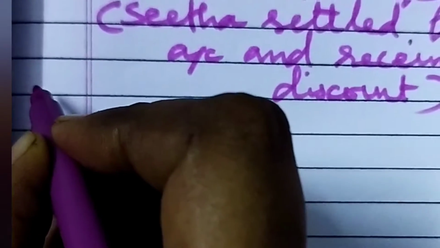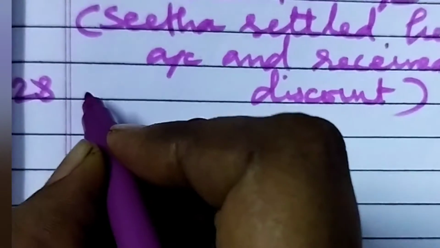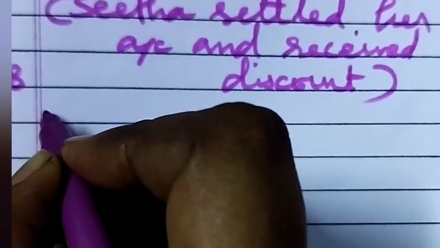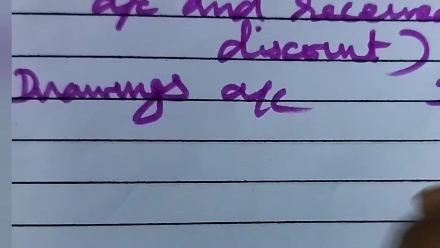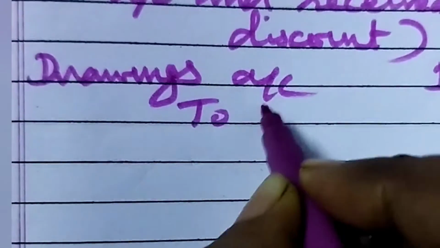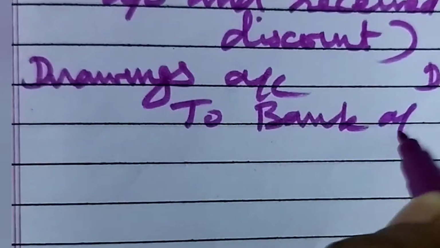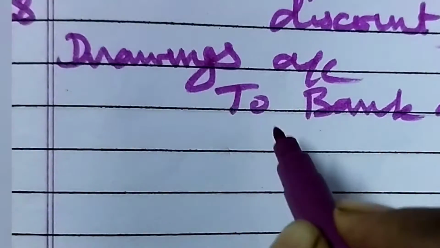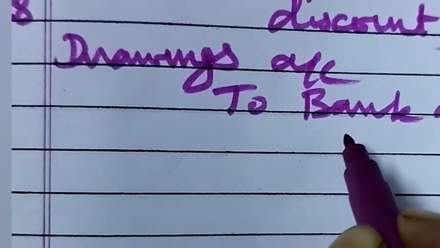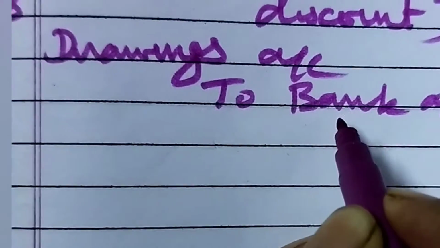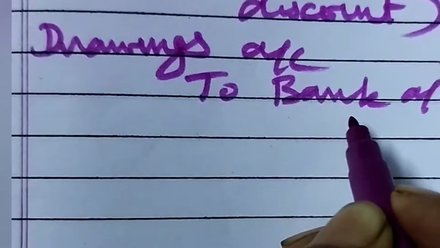What's the date? 28. What we have to write? Drawings account debtor to bank. Banker is the giver. So if that person has taken the money from the business directly, we can give credit to cash. But from the bank he has taken. So bank account should be credited. That's all. That's a slight difference.